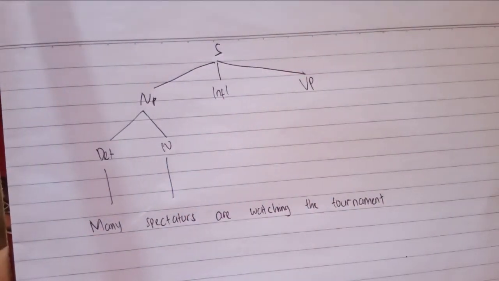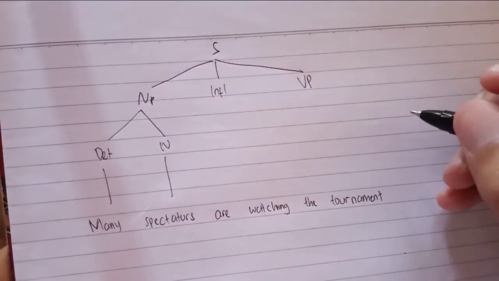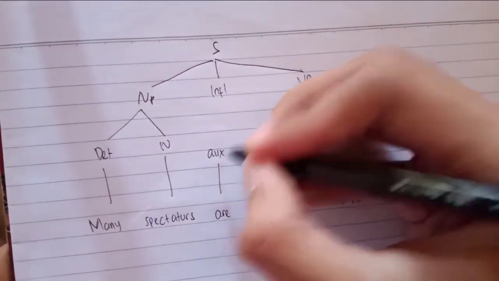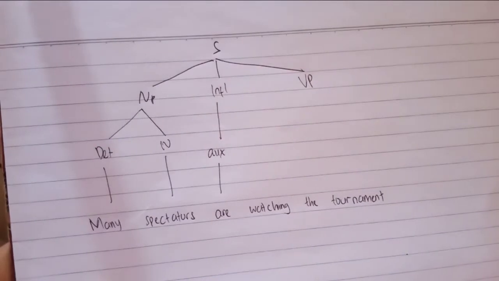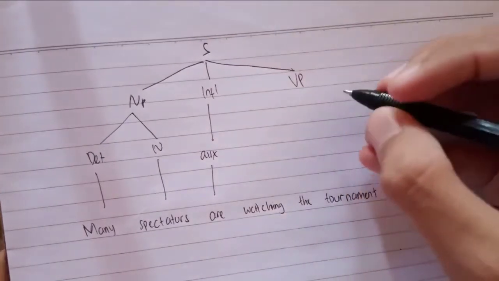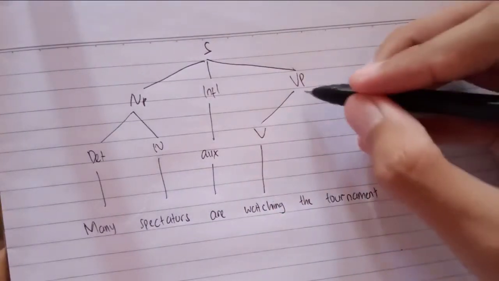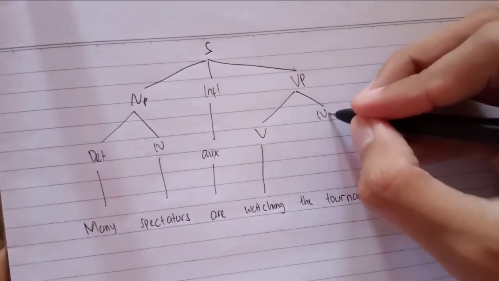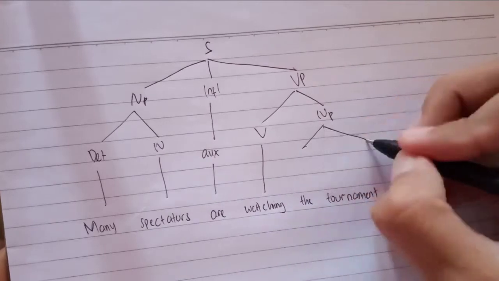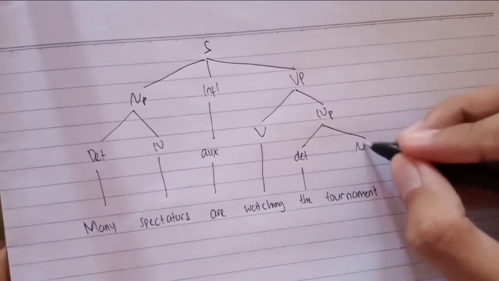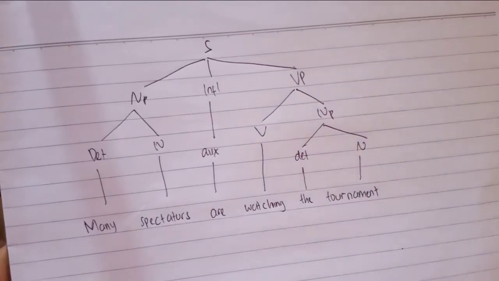And then we have inflection, which is are, an auxiliary verb. And then for the verb phrase, we have watching as a verb, and the tournament is a noun phrase, so we have the as a determiner and tournament as a noun.